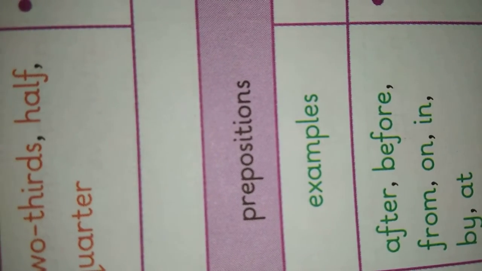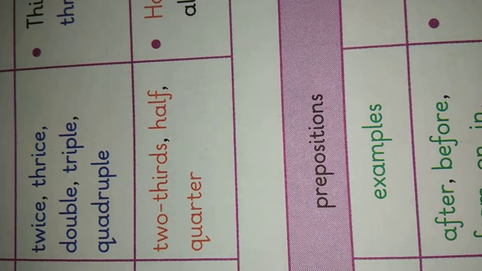What are some common examples of prepositions? The most common prepositions are at, by, for, from, in, of, on, to, and with.